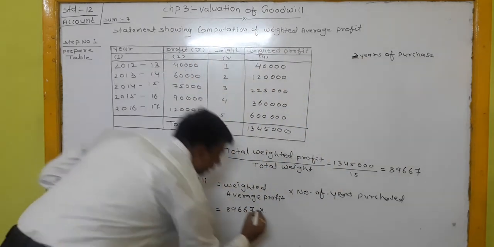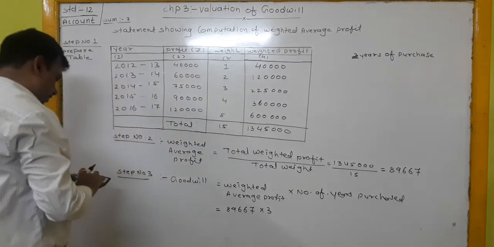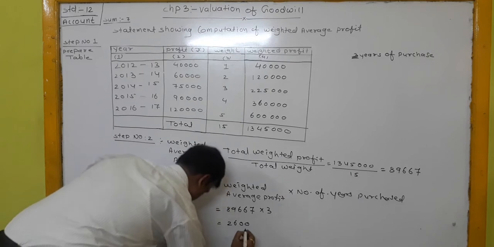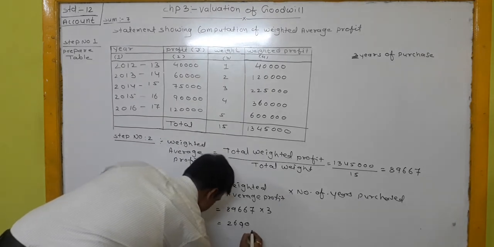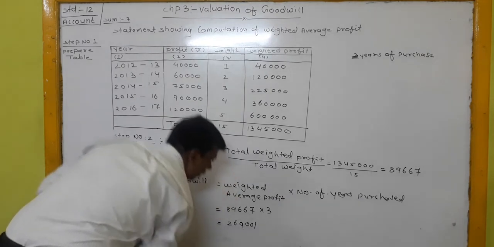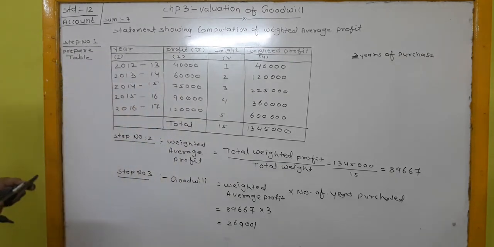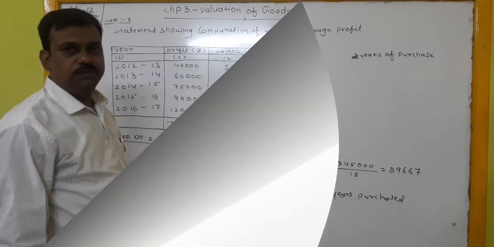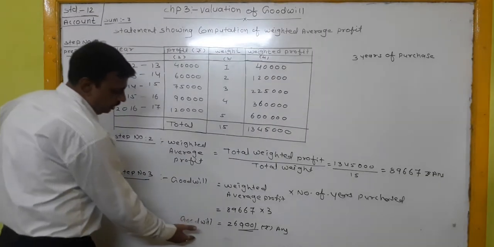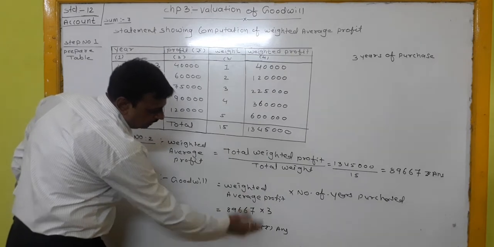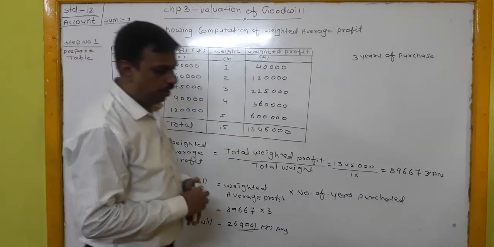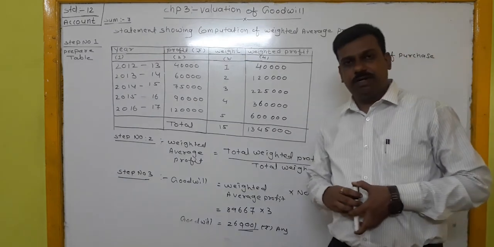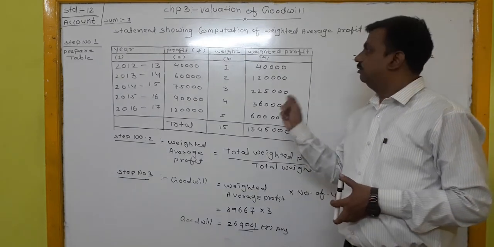Multiplied by 3, total goodwill is rupees 2,69,001. Our goodwill is rupees 2,69,001.